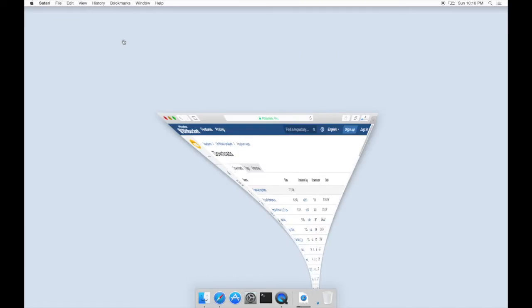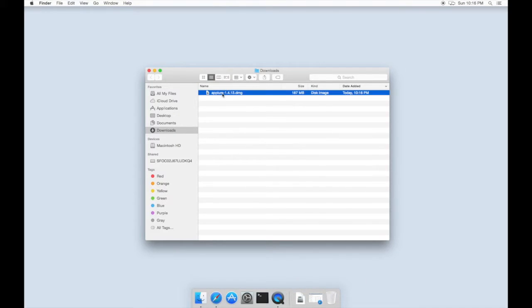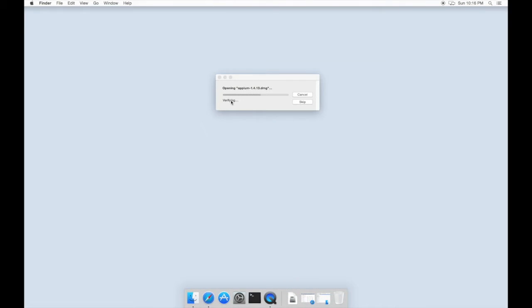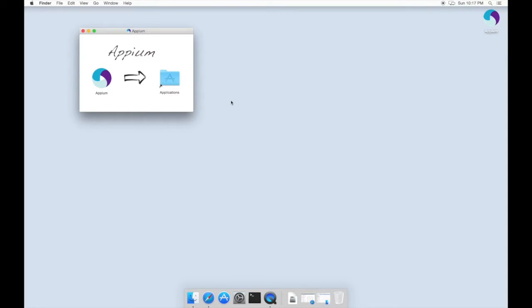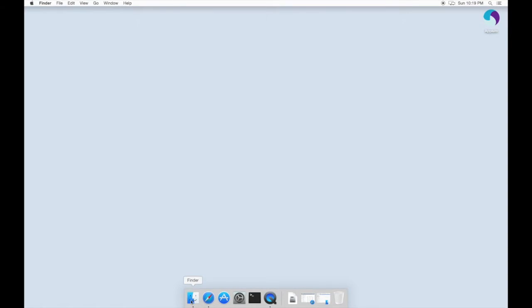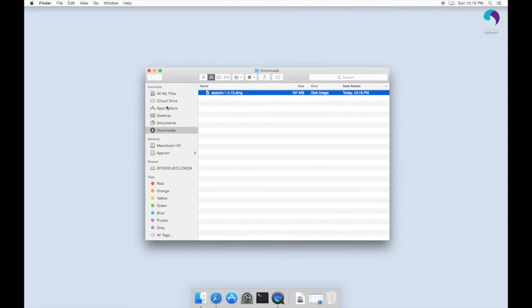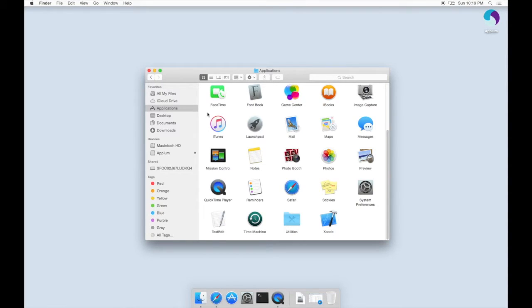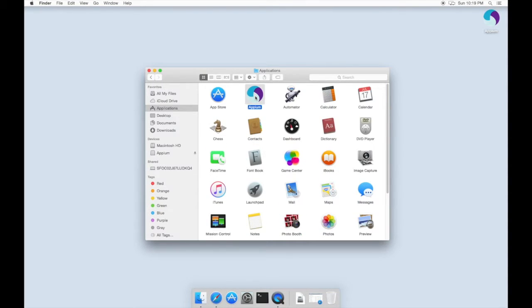After the download is completed, double-click on the Appium DMG file and drag and drop Appium to Applications folder. When it's completed, open Finder, go to Applications, find Appium application and open it.